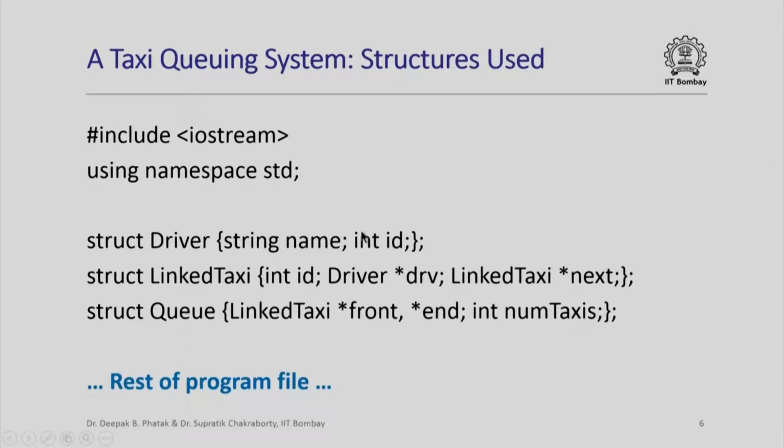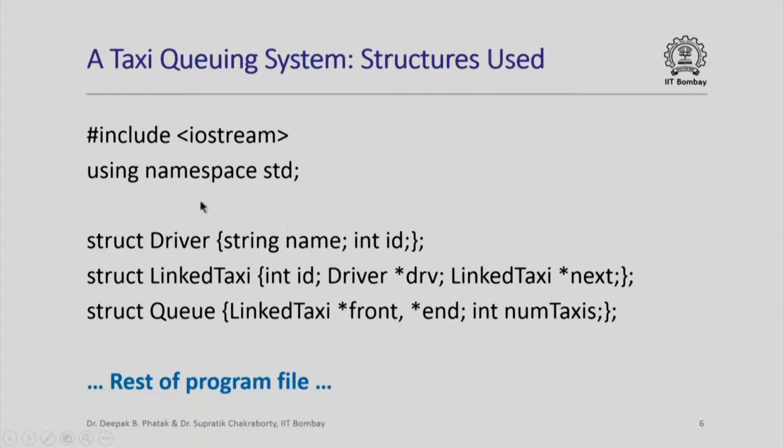So in trying to program this in C++, let us try to understand what kind of structures would be useful for us. How do we want to organize the information? What are the different entities or objects that are going to be interacting?